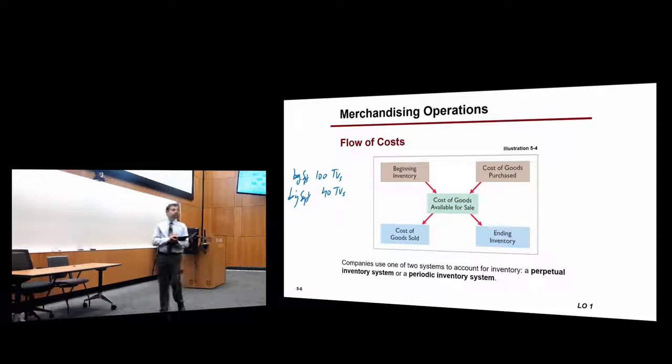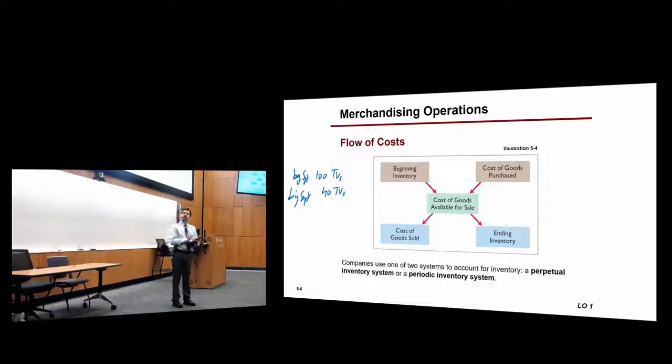Okay? Do you know the cost of those 40 TVs? Here we don't know, but usually, do companies know the cost of the TVs? Yes, they receive an invoice. This is how much they purchased them. Okay?